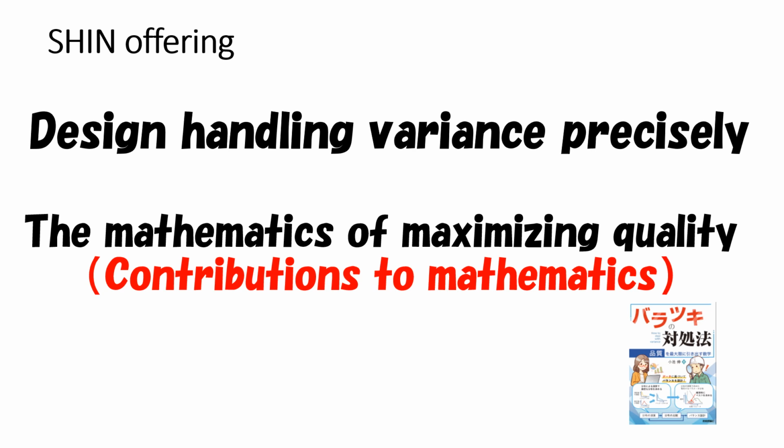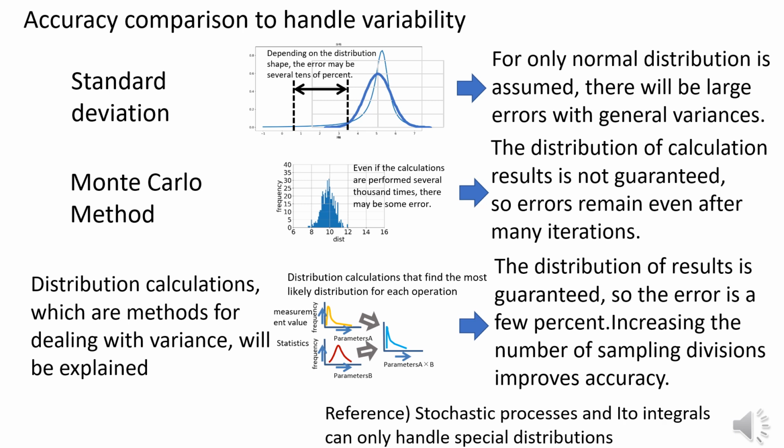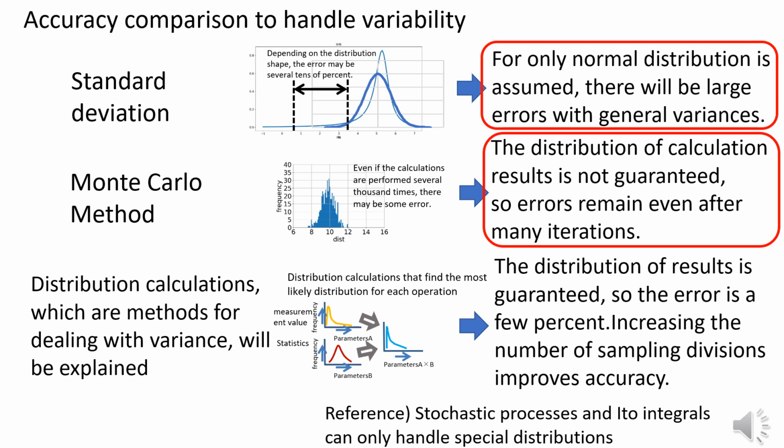Here, I will explain design handling with variance precisely. This time, I will talk about the positioning of the content explained in this design as mathematics. The purpose of writing how to deal with variance is to improve the quality of goods and services by handling variances accurately. For example, results obtained using methods such as standard deviation, Monte Carlo method, and stochastic process have a certain amount of error due to the reasons described here.